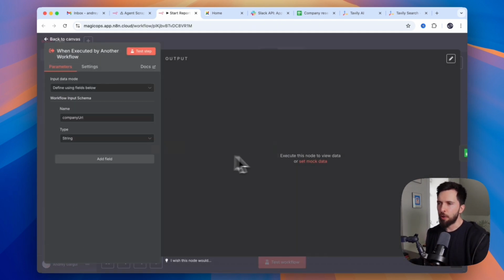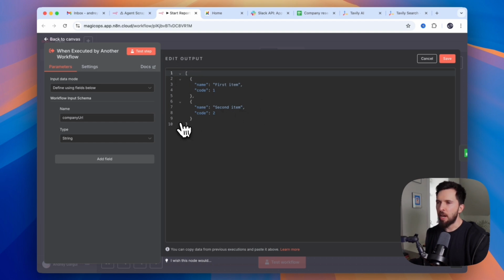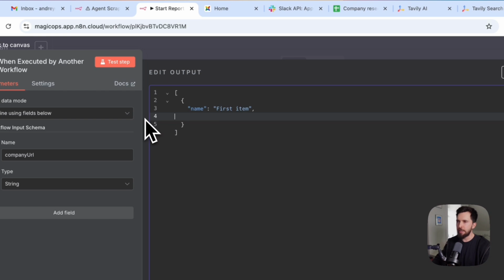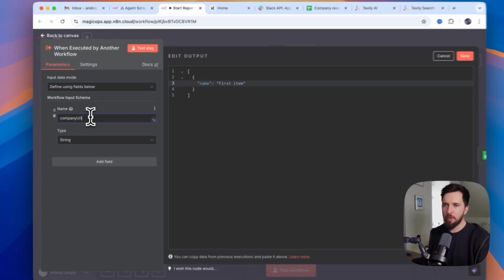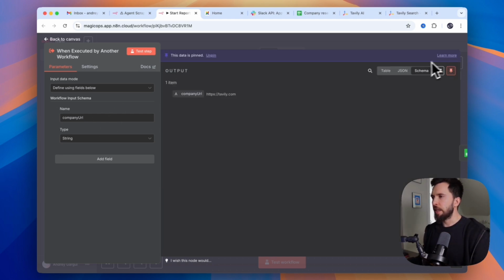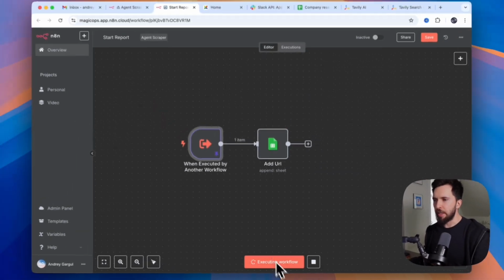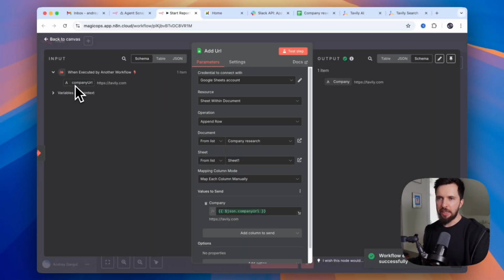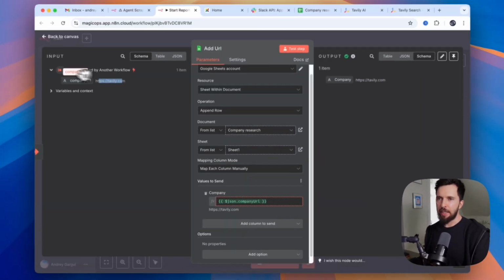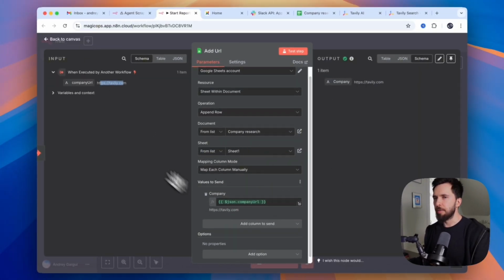One thing that I want to show you is how to test these things without going to the main flow. You can provide placeholder data. I really like how N8N makes it easy. So here we can set up this little JSON variable, company URL. Okay, save. And now if we click test workflow, you can see it provided company URL. And if we didn't have anything here, we would just drag and drop company URL.